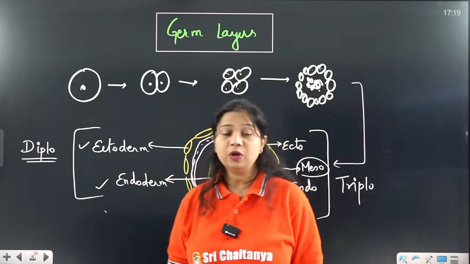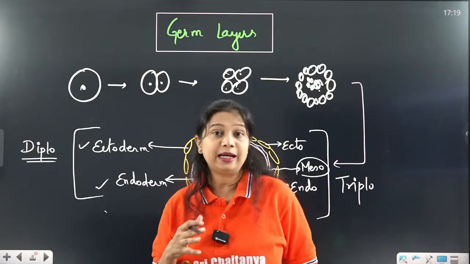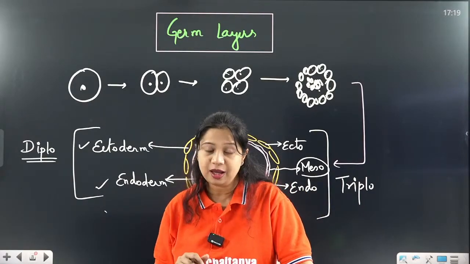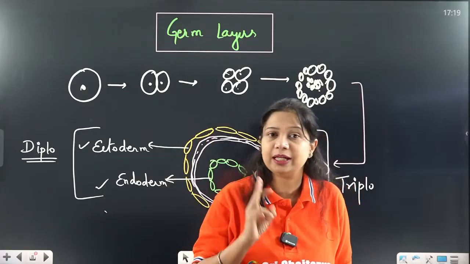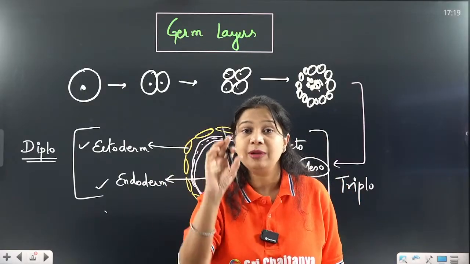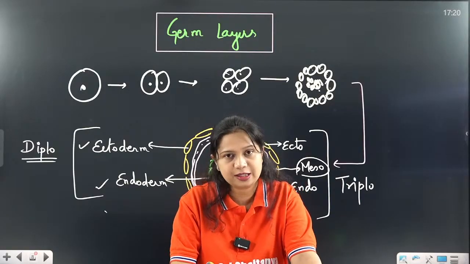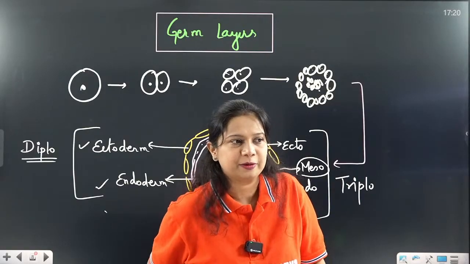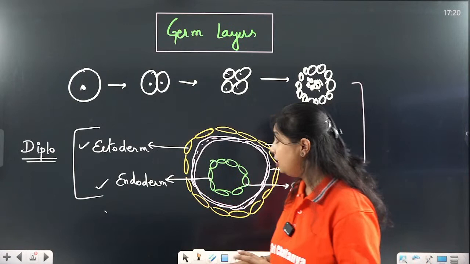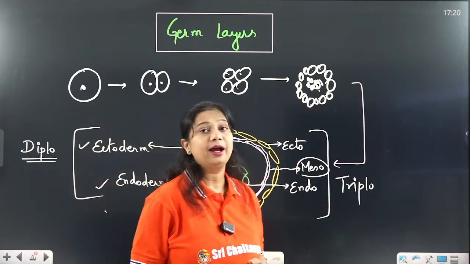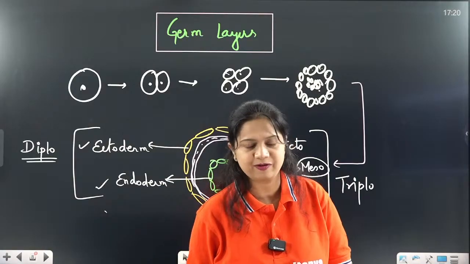So organisms which have ectoderm and endoderm as their germ layers are called diploblastic, and organisms with 3 germ layers, ectoderm, endoderm, and in between the 3rd germ layer, mesoderm, are called triploblastic. So now we are here again: which do we call the diploblastic phyla and which are the triploblastic phyla?